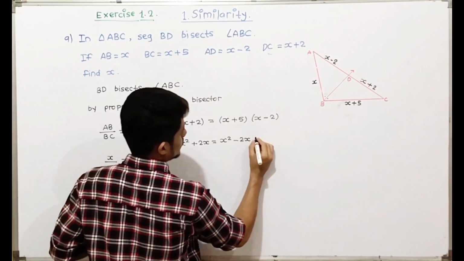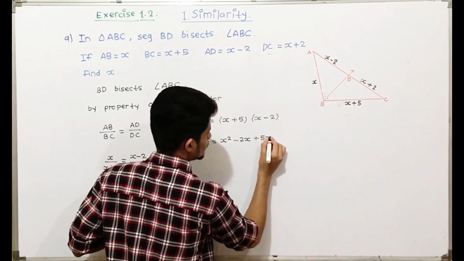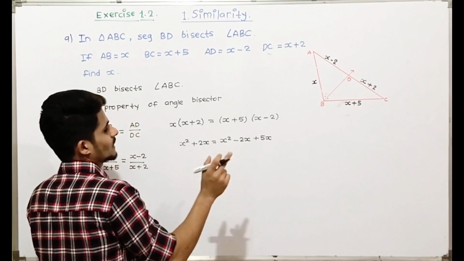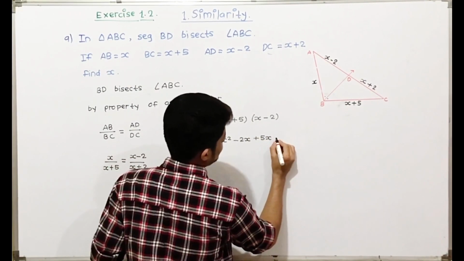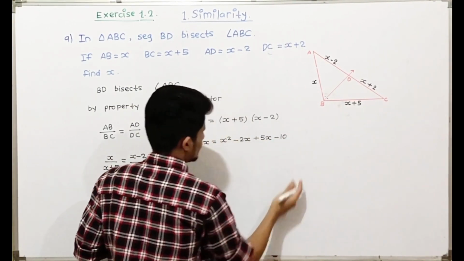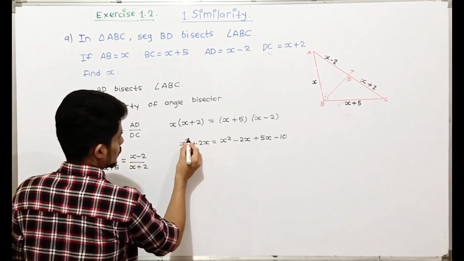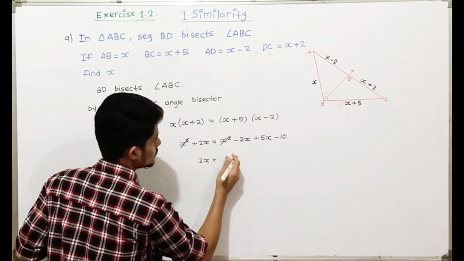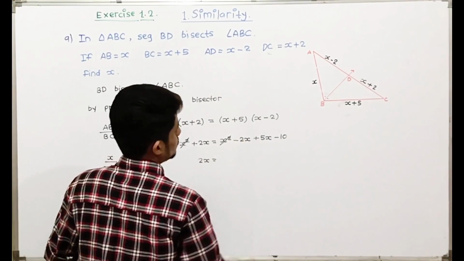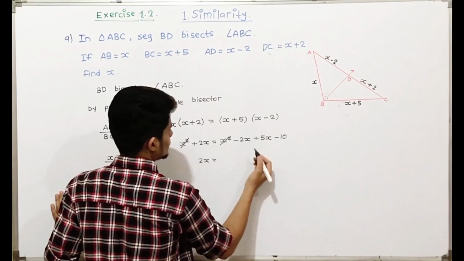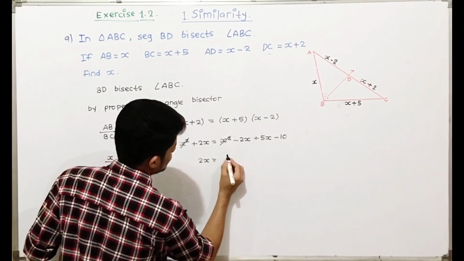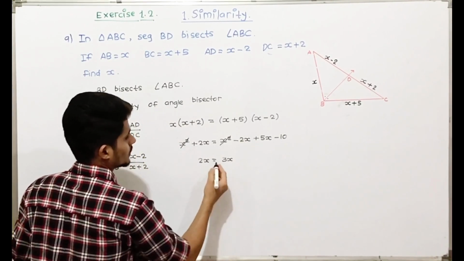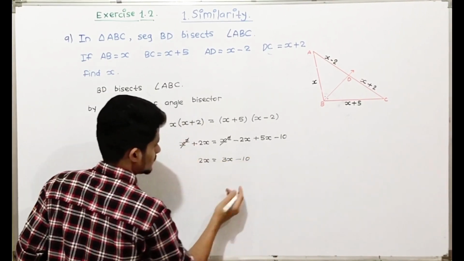Plus 5 into x is plus 5x, plus 5 into minus 2, plus into minus is minus, 5 into 2 is minus 10. So now x square is eliminated. 2x is equal to minus 2x plus 5x, minus 10. 5x minus 2x is 3x, taking the sign of the bigger number, 3x minus 10.